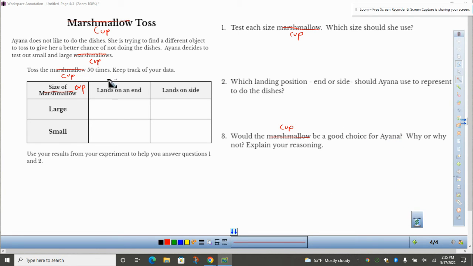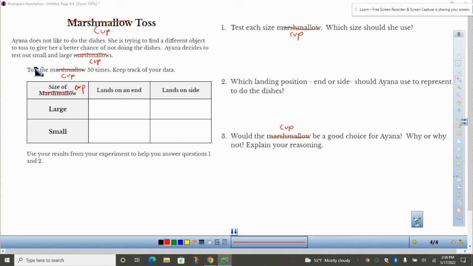All right. So Ayana does not like to do the dishes. Well, who does? I kind of do a little bit. She's trying to find a different object to toss to give her a better chance of not doing the dishes. Ayana decides to test out large and small cups. So a couple of students tested out flipping a large cup and a small little tiny cup.